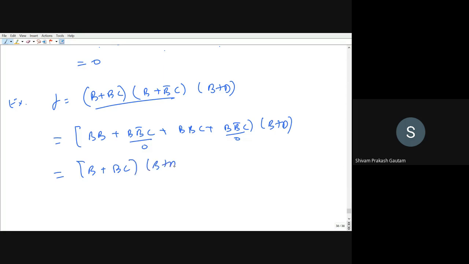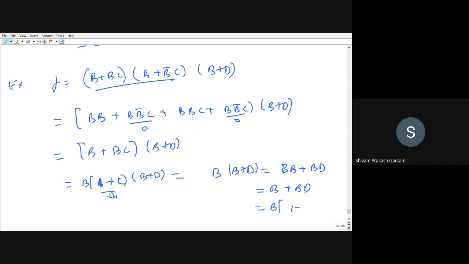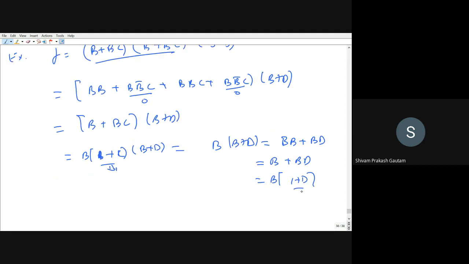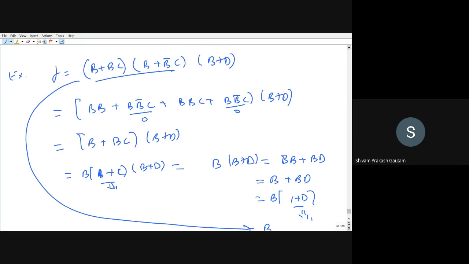B plus D. I can take B common. So this will be equal to B, 1 plus C, B plus D. So this will be equal to 1. I can write it as B, B plus D. This will be equal to B, B plus B, D. I can write it B plus BD. Right? Now I can take B common. This will be equal to 1 plus D. 1 plus D will be equal to 1. I can write B simply. So this whole expression can be reduced to B itself, using Boolean algebra.